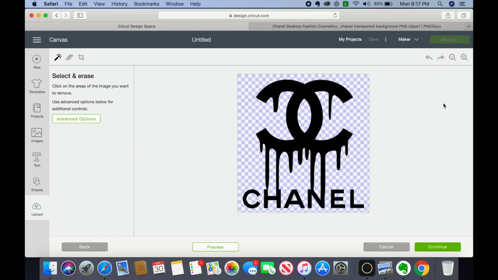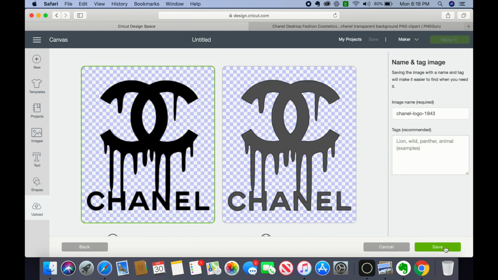I'm going to zoom out so that you guys can see the entire frame of the Chanel design. And again, it's already transparent, so I don't need to click on the select and erase the background or the eraser to do any fine tuning. I'm going to push continue.